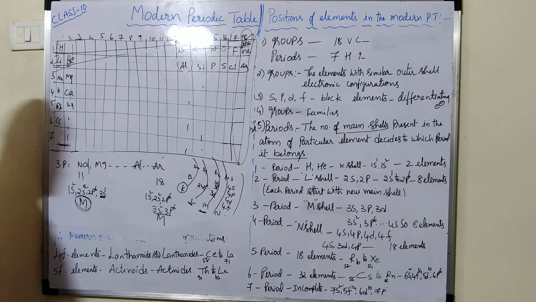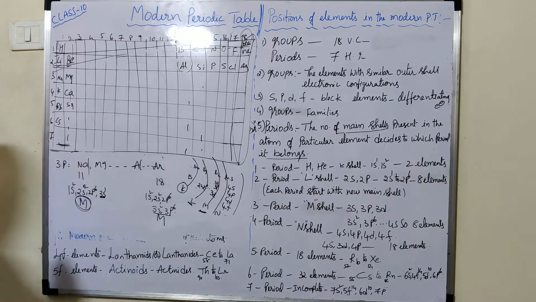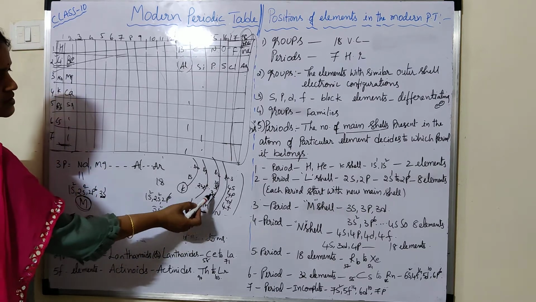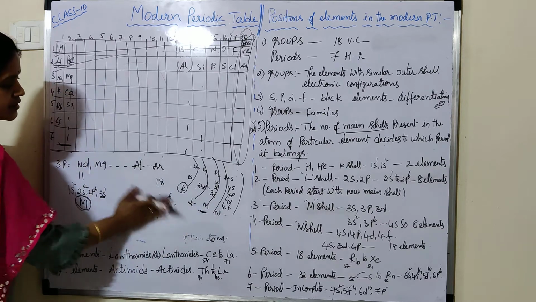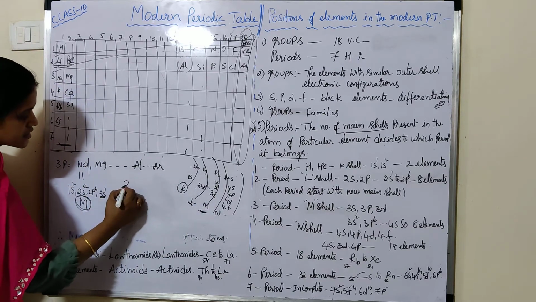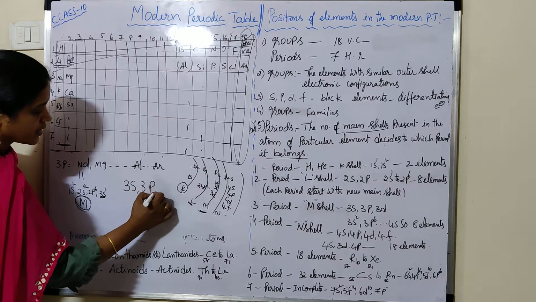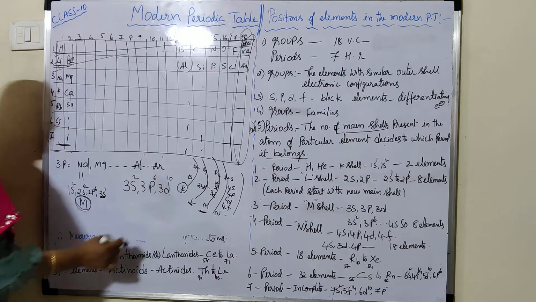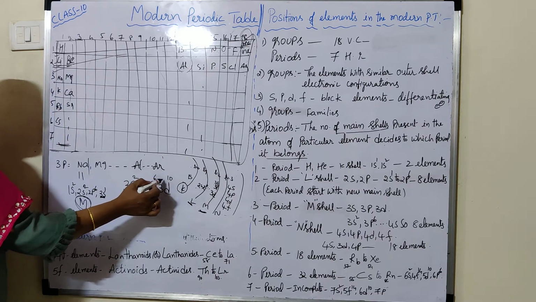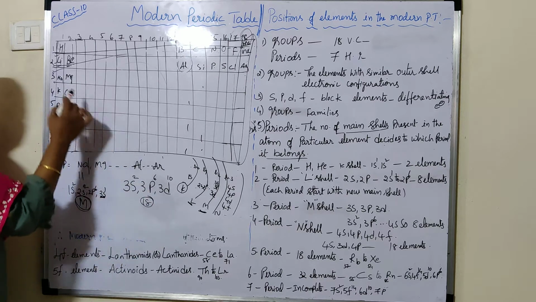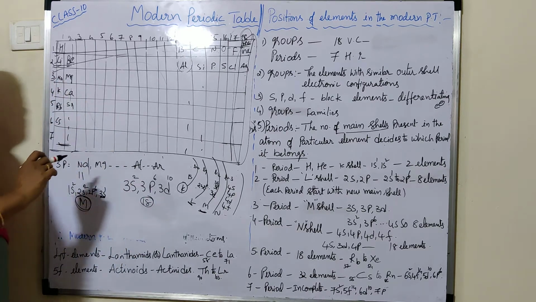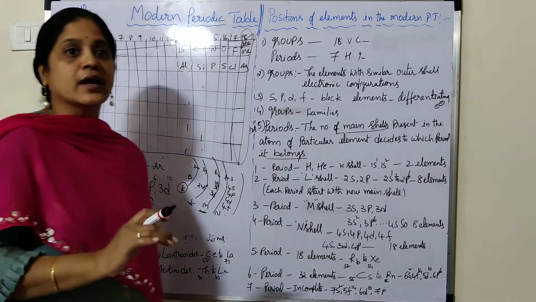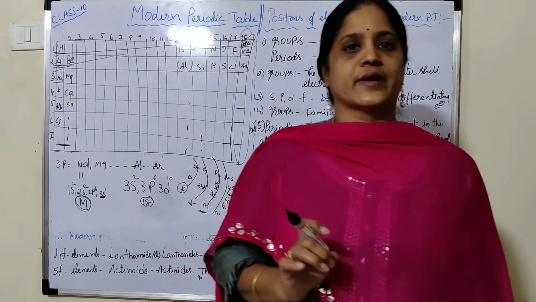Now coming to the third period, how many subshells do we have in the M shell? 3s, 3p and 3d. Actually there are 3 subshells: 3s, 3p and 3d. So 3s means 2, p means 6, d means 10. So 2 plus 6, 8, 8 plus 10, 18. So in the third period there should be 18 elements, but instead of 18, only 8 elements are filled. Why?